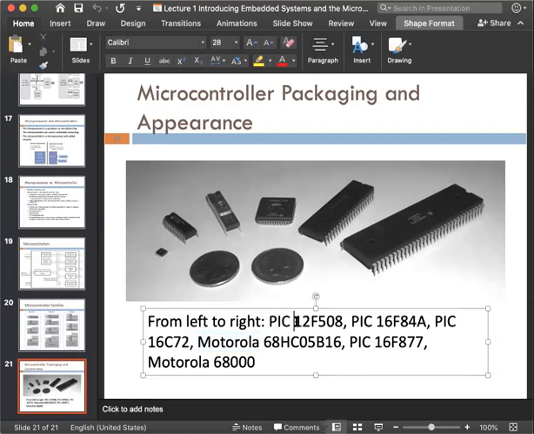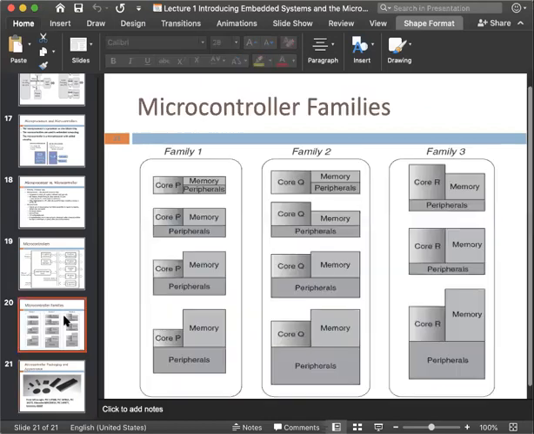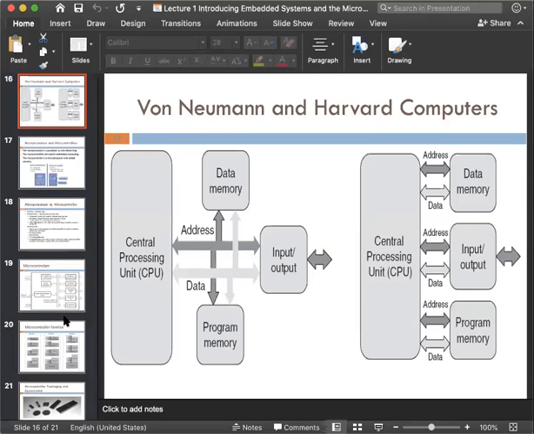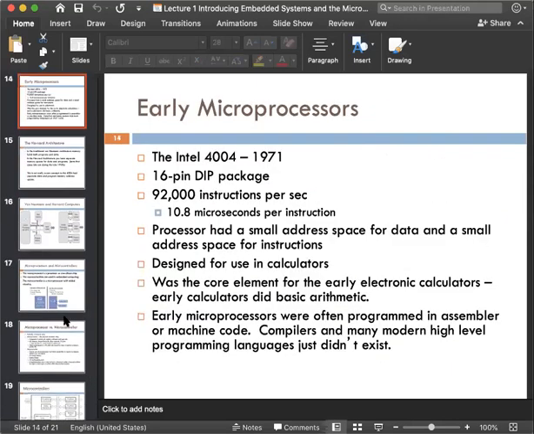You can see microcontroller numbers are very different from each other, like 12F508, 16F84A. You don't have to remember all of these, you just remember the family names like PIC, Motorola. These are the families of the microcontroller. We are going to read every microcontroller one by one, but these are some basic families. We will read from each family and see what the similarities between the families are. So this is actually the introduction lecture.